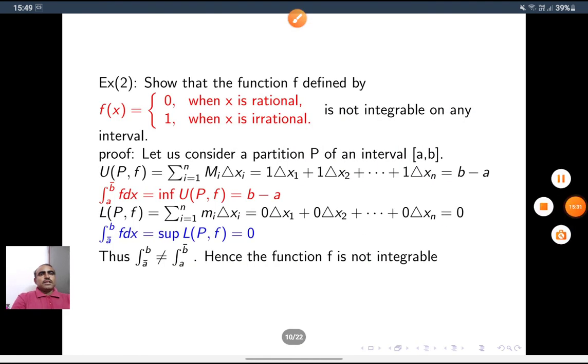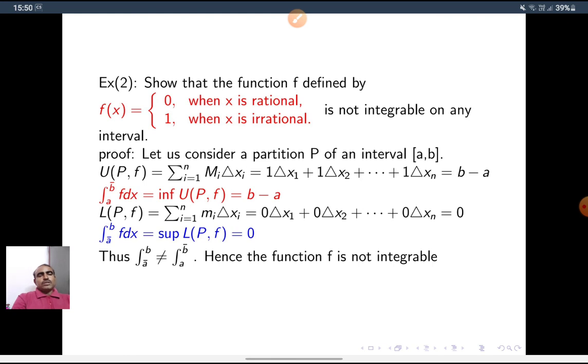See, show that the function f defined by f of x is equal to 0 when x is rational and 1 when x is irrational is not integrable on any interval. So first consider the closed interval ab. Let us consider a partition P of the interval ab.